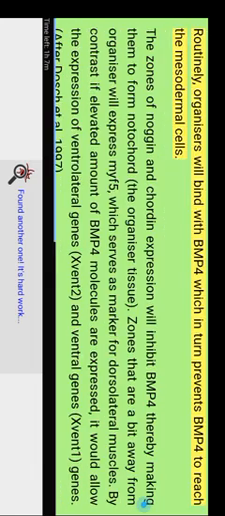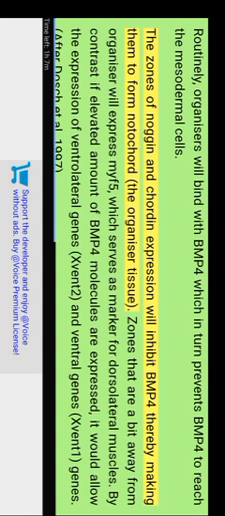Routinely, organizer proteins will bind with BMP4, which in turn prevents BMP4 from reaching the mesodermal cells. The zones of noggin and chordin expression will inhibit BMP4, thereby making them form notochord, the organizer tissue. Zones that are a bit away from the organizer will express MYF5, which serves as a marker for dorsolateral muscles.